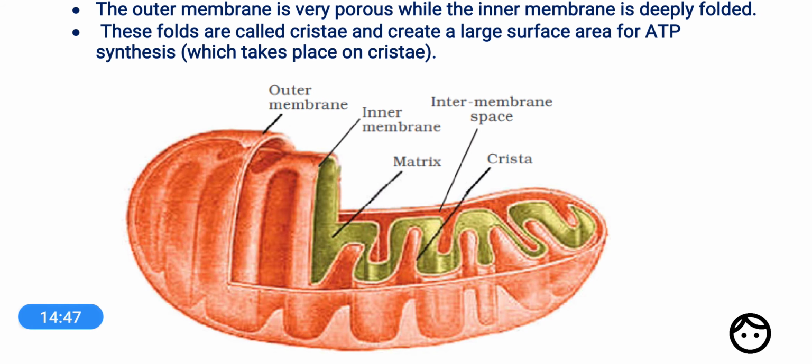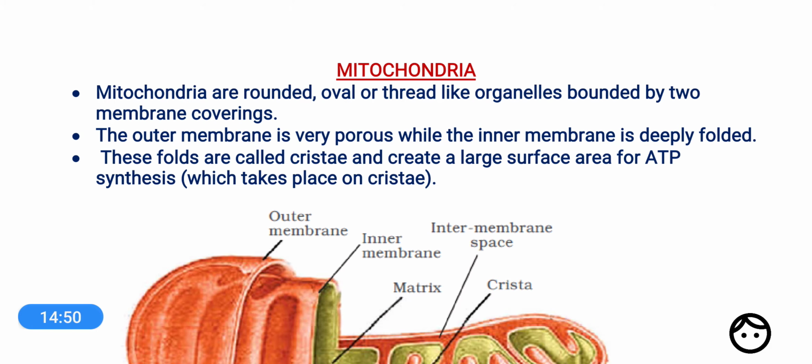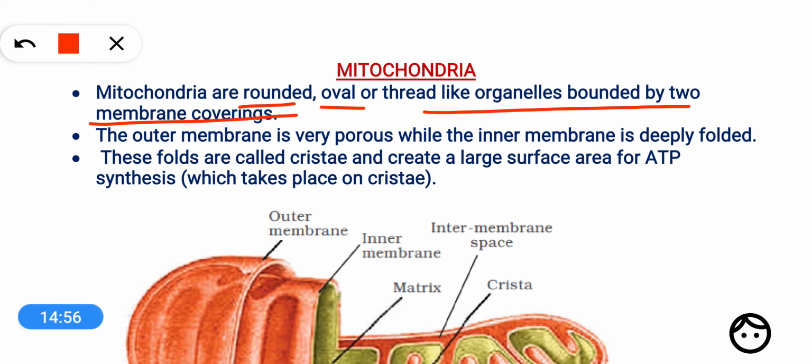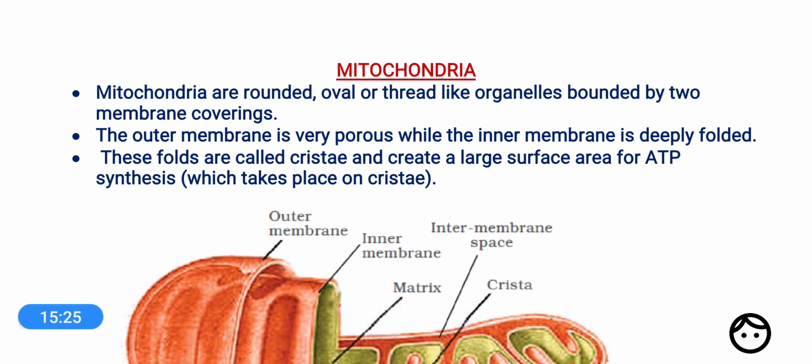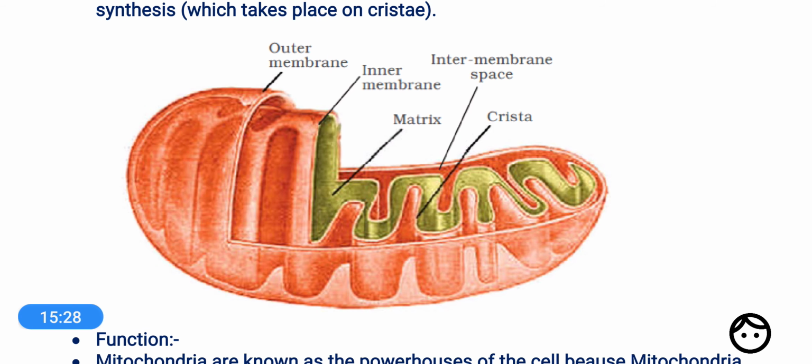Here you can see, we can read this text also. What is written: mitochondria are rounded, oval, thread-like cell organelles bound by two membranes. The outer membrane is porous, means it is very easily permeable by most things. But the inner membrane is deeply folded and is not easily permeable. It is folded into foldings known as cristae, which create a large surface area for ATP synthesis. So the ATP synthesis takes place on the inner mitochondrial membrane.